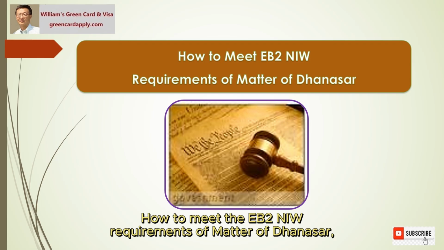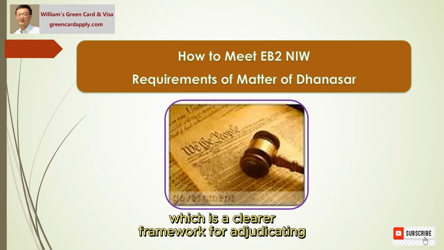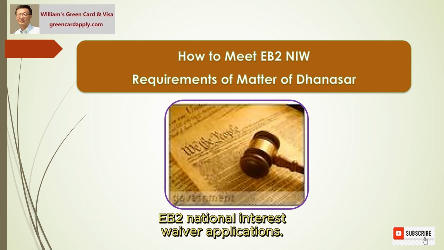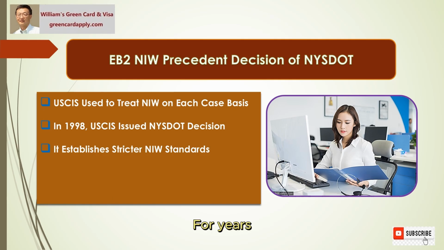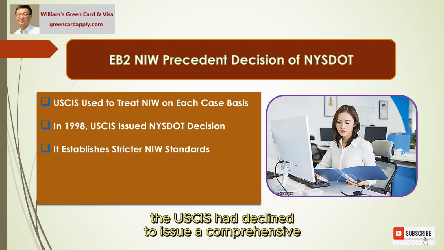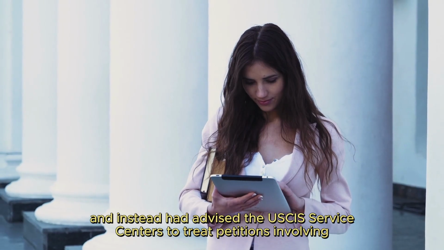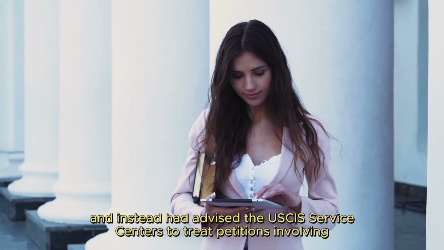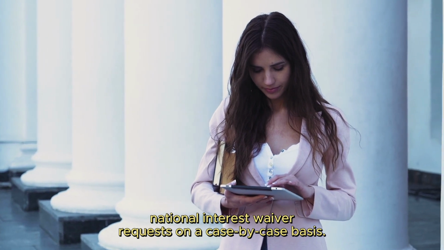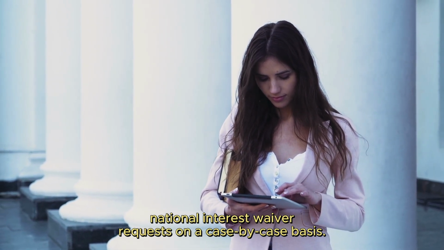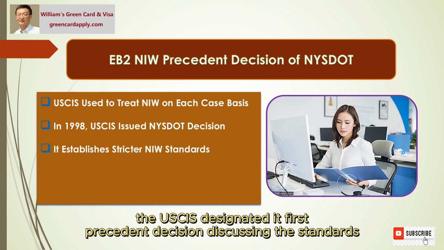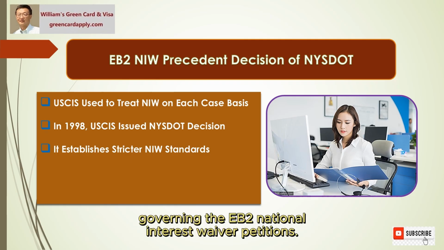How to meet the EB2 NIW requirements of Matter of Dhanasar, which is a clearer framework for adjudicating EB2 national interest waiver applications. For years, the USCIS had declined to issue a comprehensive and controlling definition of national interest, and instead had advised the USCIS service centers to treat petitions involving national interest waiver requests on a case-by-case basis. In 1998, the USCIS designated its first precedent decision discussing the standards governing the EB2 national interest waiver petitions.